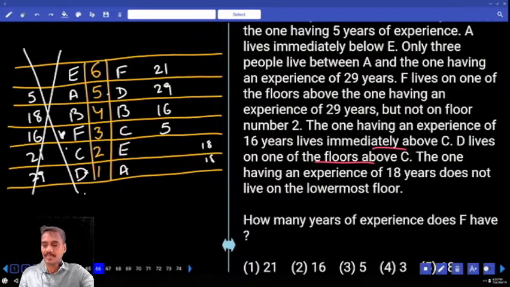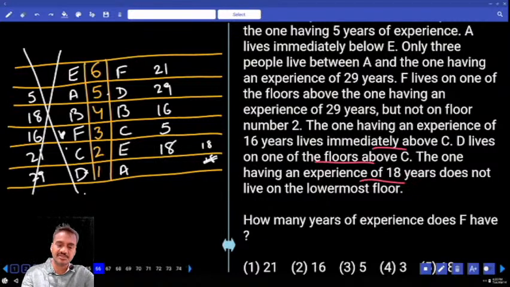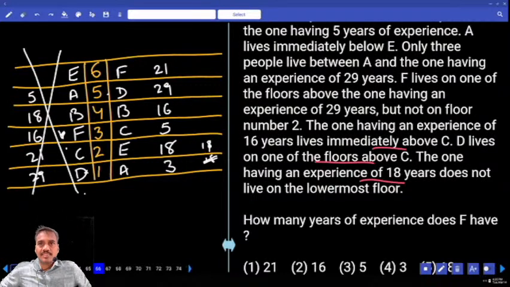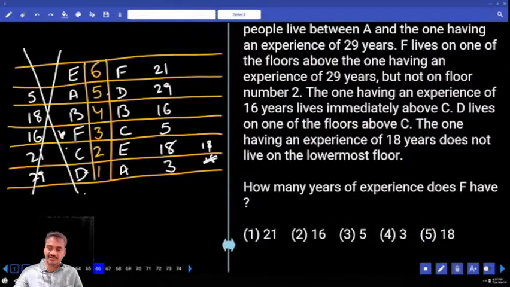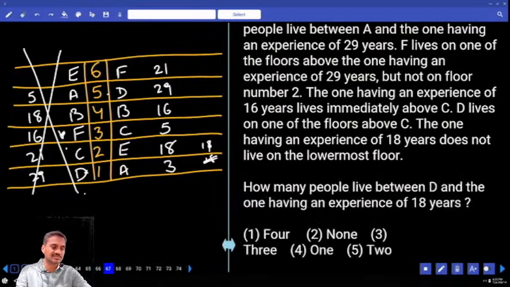That is valid. Then the one with 18 does not live on the lowermost floor. 18 cannot be here; 18 must be here. And if 18 is here, what is left over here? The 3-year experience. Done? And how many years of experience does F have? F has 21 years of experience. That is choice 1, question 66.